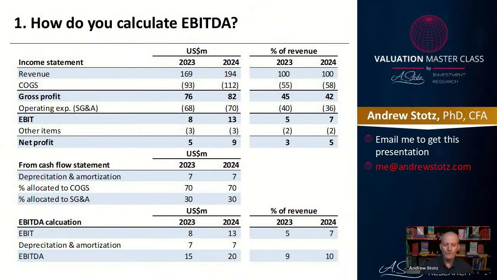So let's go back and look at it for just a second. So you can see here that EBIT in 2023 was 8, depreciation was 7, therefore the combination of these two was 15. So EBITDA is always going to be higher, always going to be higher. And that gives you a picture of what you could call, now people call it cash flow, and I want to talk about that for just a second. Let me now talk about EBITDA from a cash flow perspective.